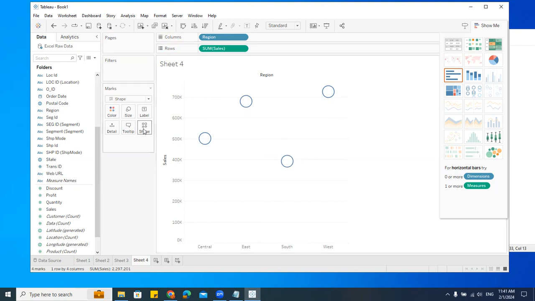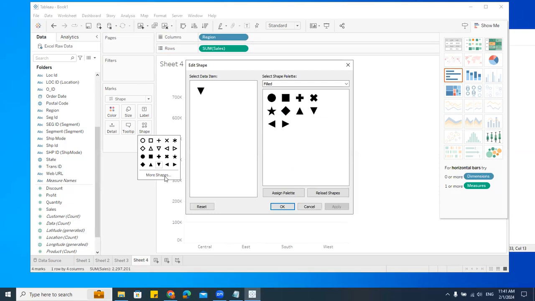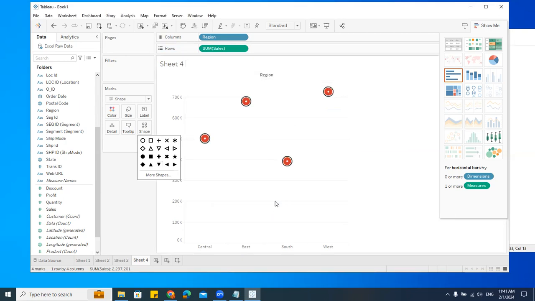Now you can see the shape for a few charts. Wherever we have this shape, I'll get this shape. Let me click on this shape and then I can use any of these colors. See, I can change to any shape, anything. I'm not happy, I want something else. Don't worry. Go to more shapes. I'll get more shapes here. Let me go and click on this. See, something like this. It changed however I want.